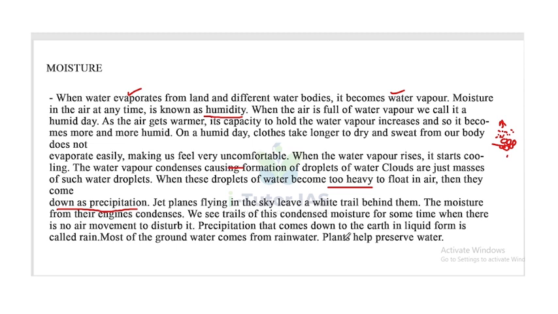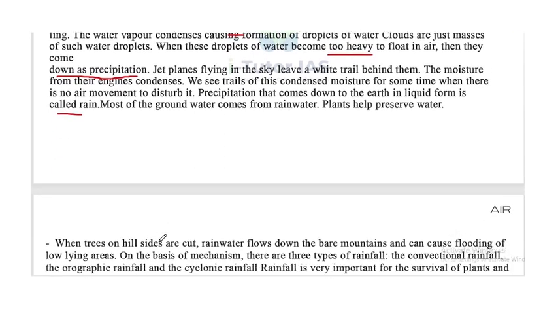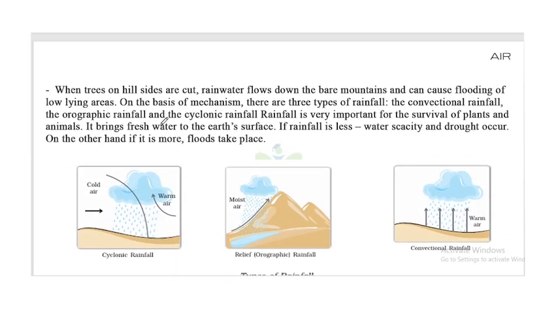Precipitation that comes down to the earth in liquid form is called rain. Most of the groundwater comes from rainwater. Plants help preserve water. When trees on hillsides are cut, rainwater flows down the bare mountains and causes flooding of the lower areas. On the basis of mechanism, there are three types of rainfall.